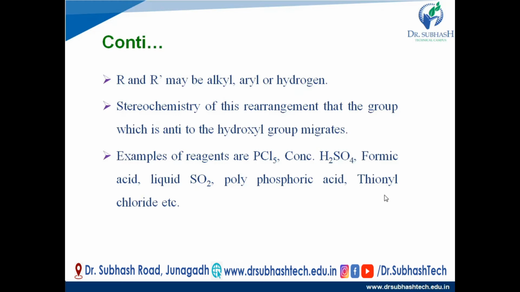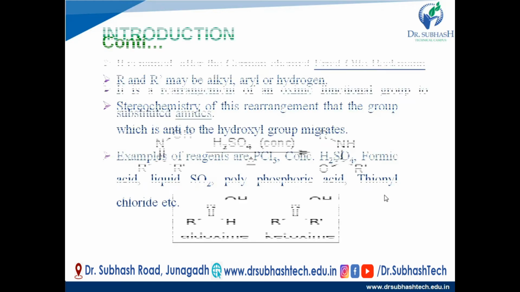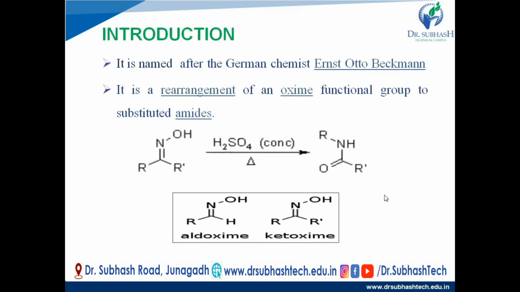Next, the stereochemistry of this rearrangement: the group which is anti to the hydroxyl group migrates. Now see the stereochemistry of the rearrangement, which group will be migrated to the nitrogen atom? See here in the ketoxime, both alkyl or aryl groups are attached to the carbon, and in the product one R group is attached to the nitrogen.